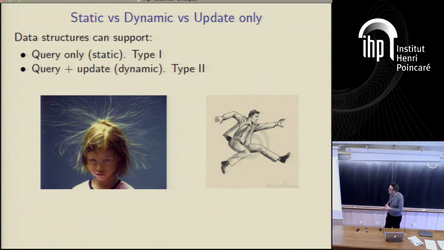Right. So people have looked at, so far this week, data structure problems. Casper gave a lovely introduction, and people have talked more from there. And classically, there are two types of data structure problems. There's what you might call static data structure problems.